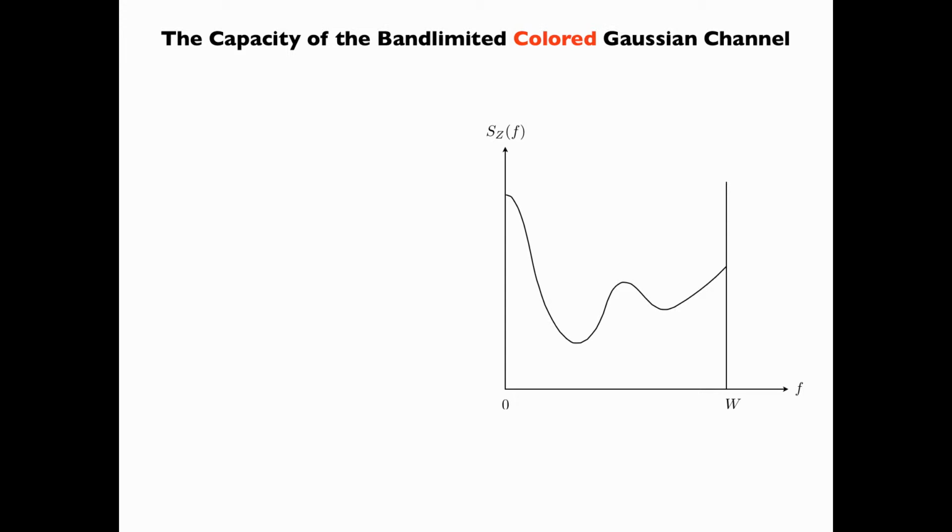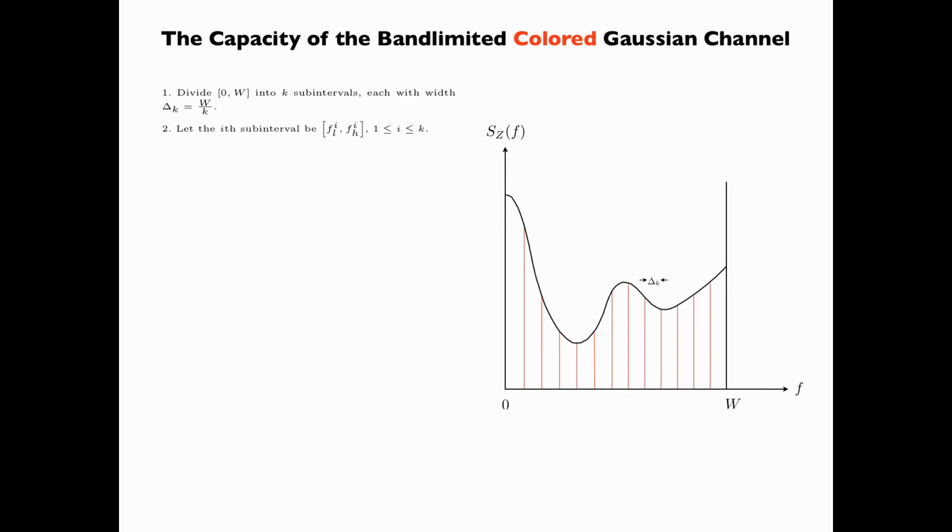This is an illustration of the power spectral density of a band-limited colored Gaussian channel. We now derive the capacity of such a channel. First, divide the interval [0, W] into k subintervals. The width of each subinterval is delta_k equal to W over k. Let the ith subinterval be [FLi, FHi] for i from 1 up to k.